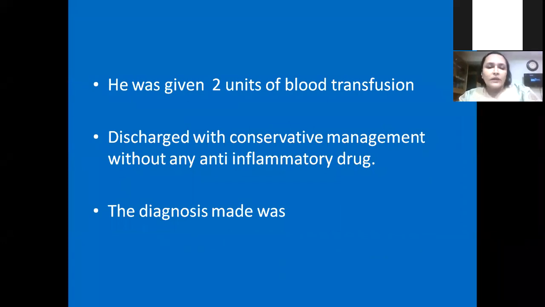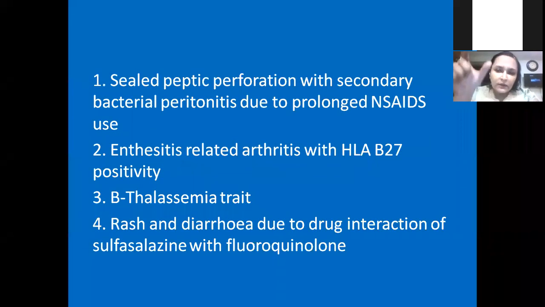Whatever it was, they managed the child conservatively, who received 2 units of blood transfusion, and the diagnosis they made in the discharge was this: sealed peptic perforation with secondary bacterial peritonitis, enthesitis related HLA-B27 positive arthritis, beta thalassemia trait incidentally detected, and rash and diarrhea due to drug interaction of sulfasalazine with chloroquine. I don't know, I have never heard this. We also never heard this.